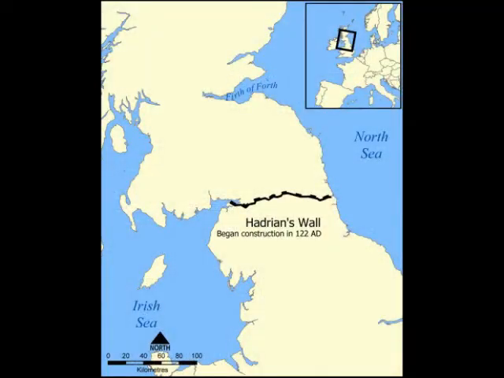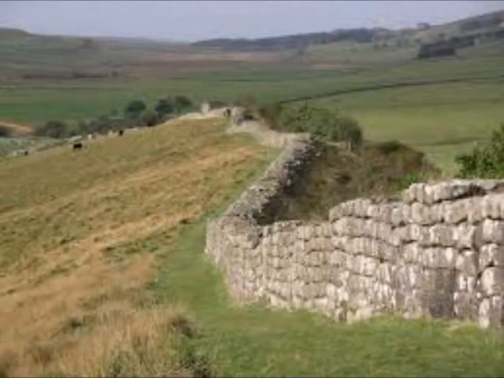The building of Hadrian's Wall was an important factor in Rome's conquest of Britain. At the time, Britain was colonized by tribes of Scottish warriors. Hadrian's Wall was built in 122 AD. The reason for the building of the wall varies from scholar to scholar. No evidence has been discovered pertaining to the true purpose of the construction of the wall.